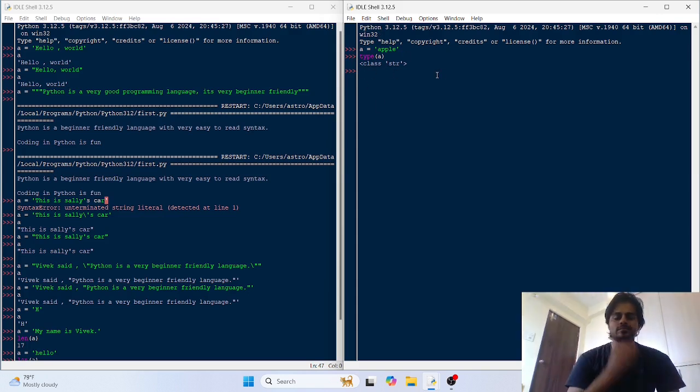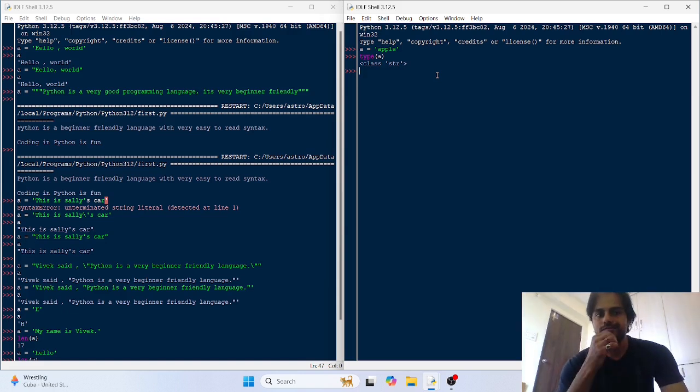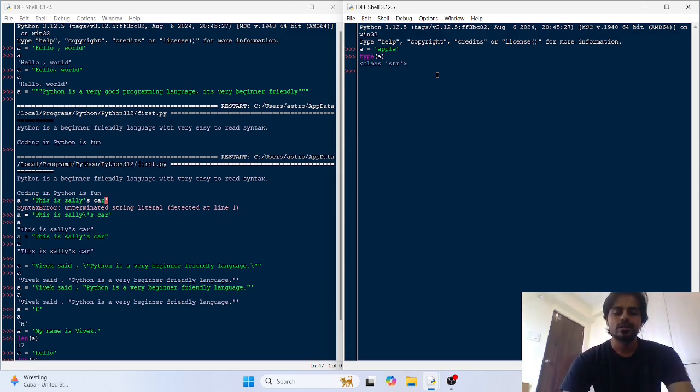Now a string is a collection of letters. A string object can be a single character or a collection of letters. Python gives you indexing and slicing operations for collections.